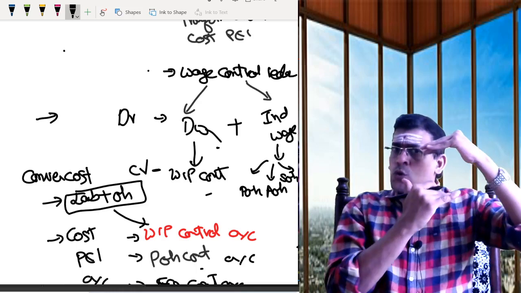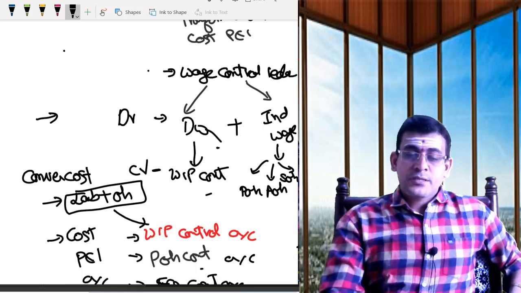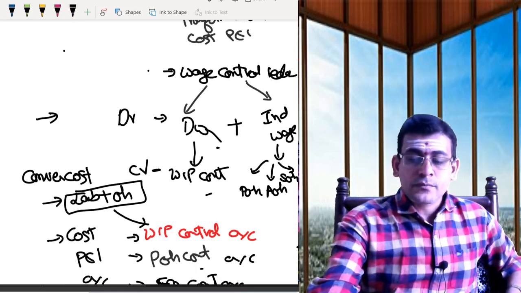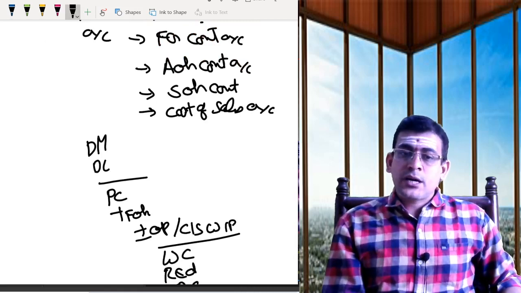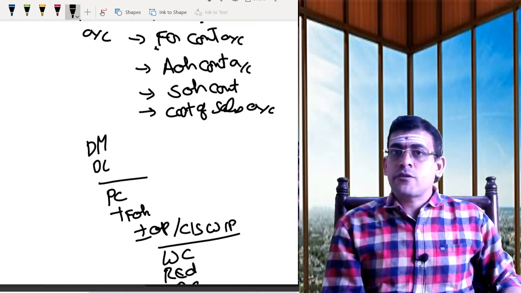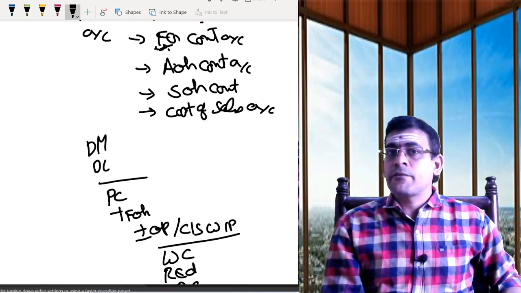Now, you are maintaining your accounts in the order of your cost sheet. Then comes what? Production overheads. Then comes what? Finished goods. Then comes my administration. That means, from your finished goods, you get your cost of goods sold. To the cost of goods sold, you are adding your administration overhead.